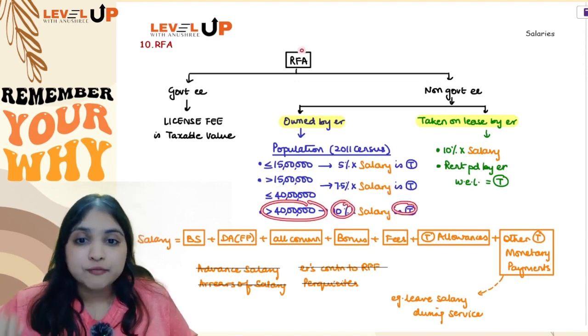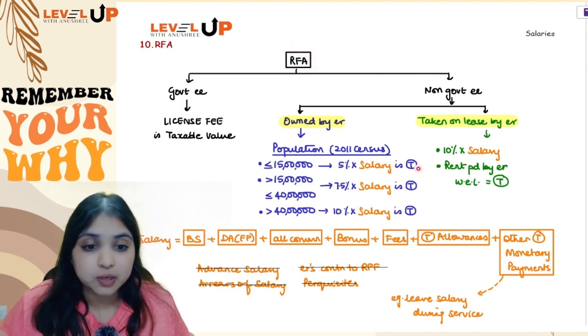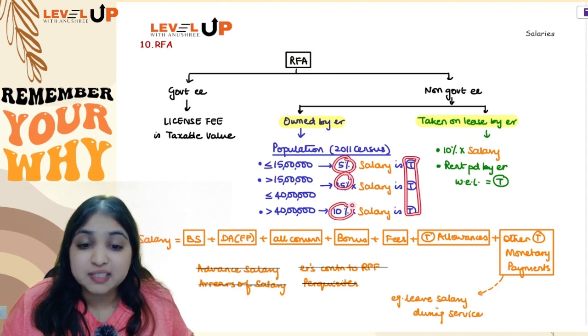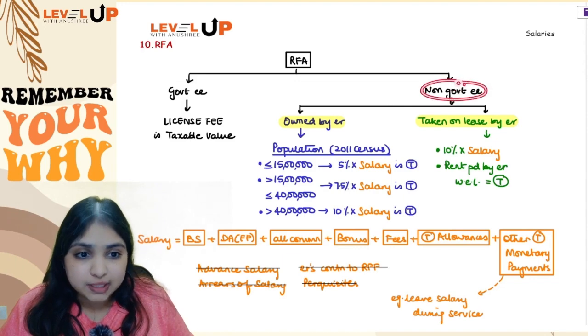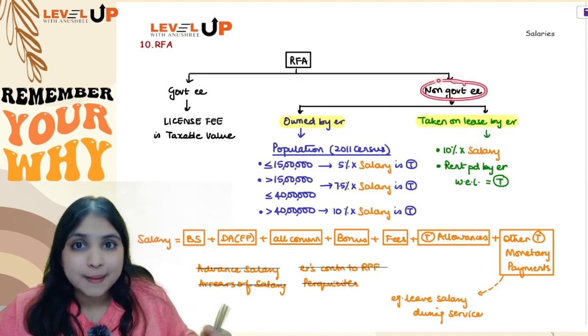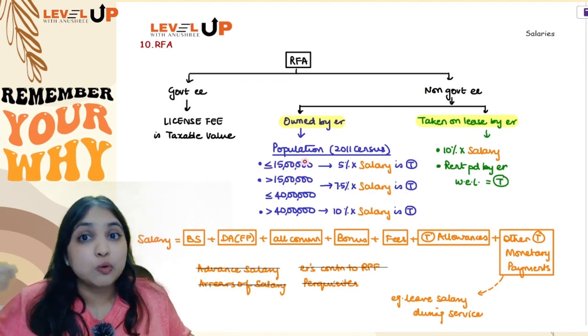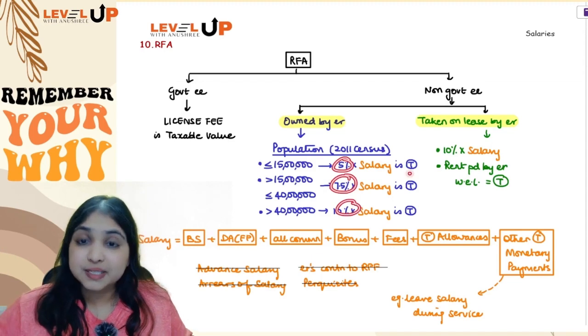Please note, it's a perquisite. I am not calculating the exempt amount. I am straight away calculating the taxable amount. This 5%, 7.5%, 10%, these are straight away the taxable numbers. So if the employee is a non-government employee and the accommodation is owned by the employer, then it will totally depend upon the population of that city as per 2011 census. 5%, 7.5%, 10%, 3 numbers we have over here.